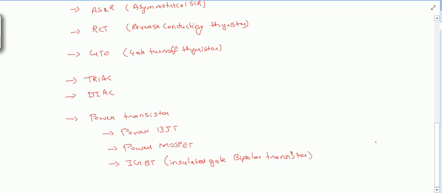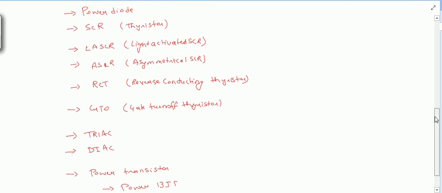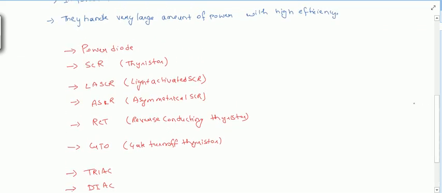The main thing in these many devices is that each has a special category that makes it usable in certain types of application. For example, the power diode and SCR have high power handling capability, so these devices will be able to handle high power.